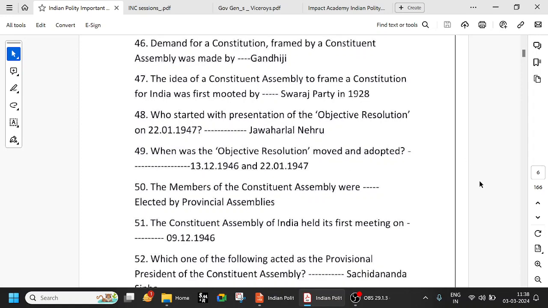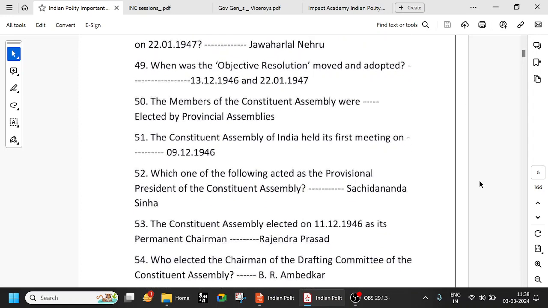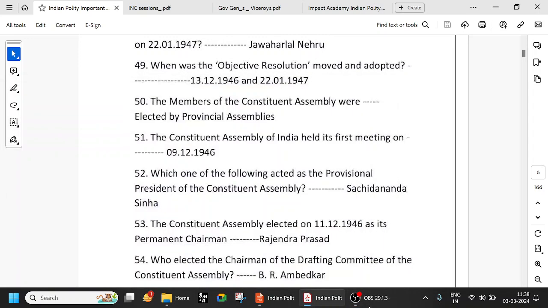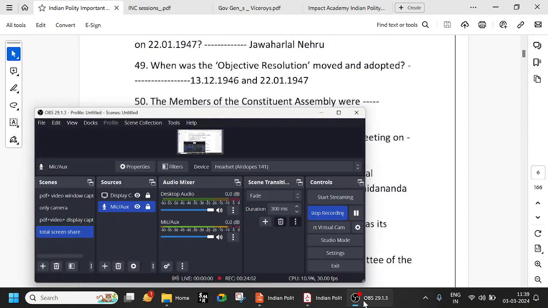Try to remember. The members of the Constituent Assembly were elected by provincial assemblies. See, the members were not directly elected by the people. They were elected by the provincial assemblies, the assemblies which were already there. So 50 questions have been completed. Let us continue in the next session.